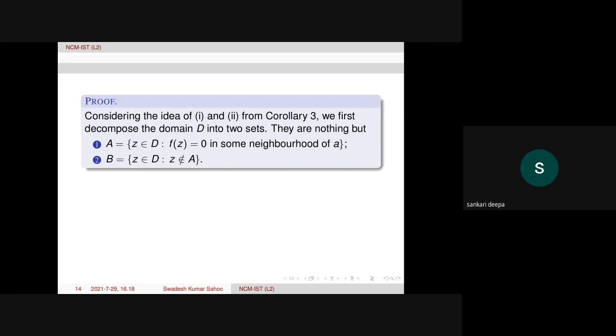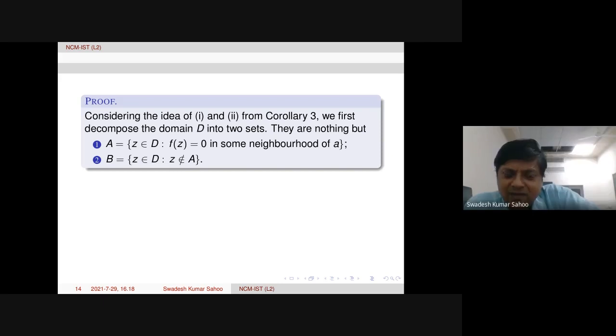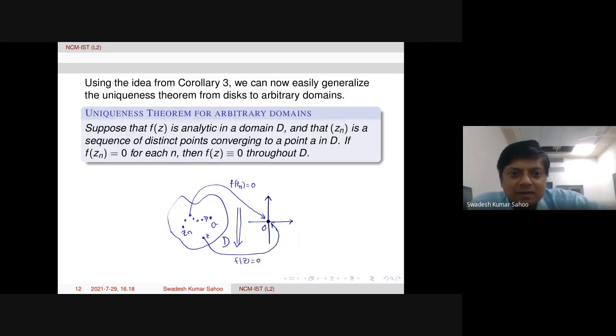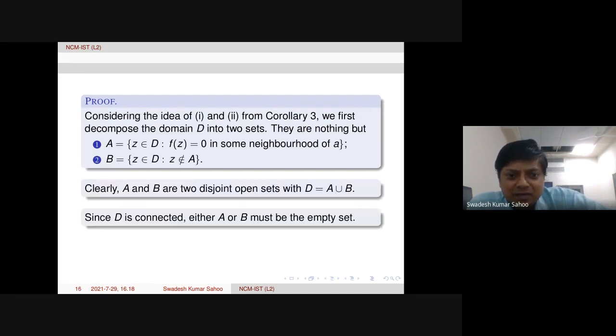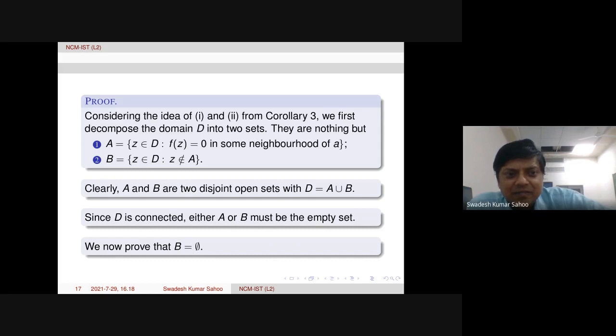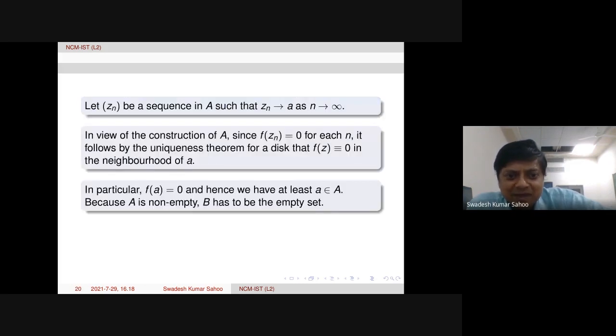Also, A is not an open set. Yeah, I think something is wrong in the construction, in the neighborhood of A. I'm sorry for this. Maybe tomorrow I will clarify this. Please give me some time.